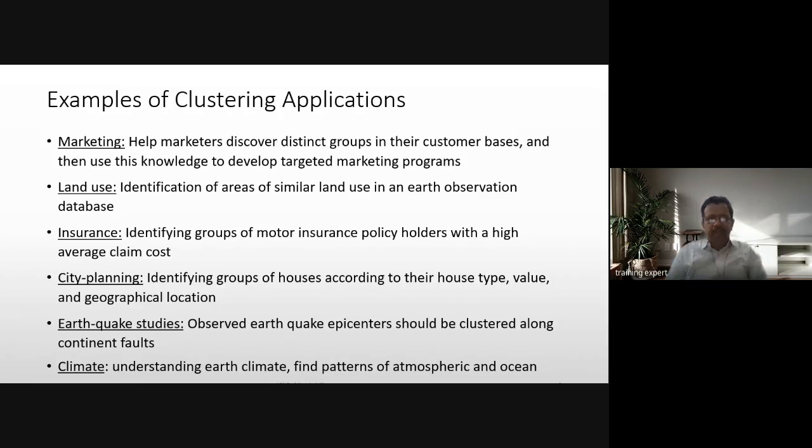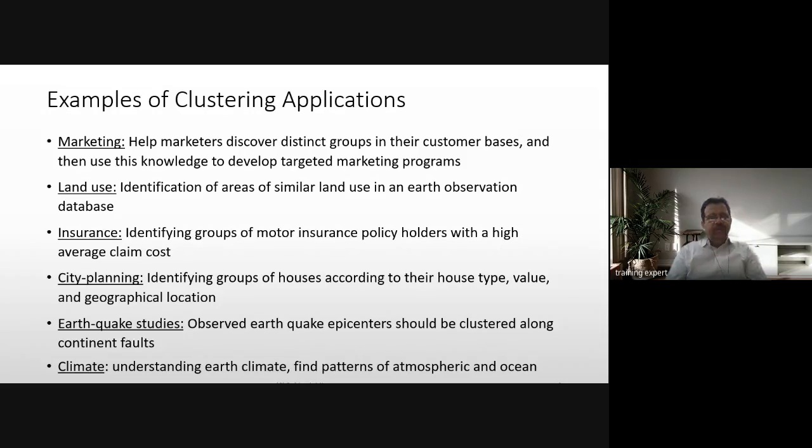Some examples of clustering applications. The best use is in marketing. It helps marketers discover distinct groups in their customer base. They have thousands and thousands of customers, and they want to cluster them with respect to certain distinctions. So they can run a clustering algorithm and find different clusters, and accordingly use specific products for different clusters of their customers, and then use this knowledge to develop target marketing programs.